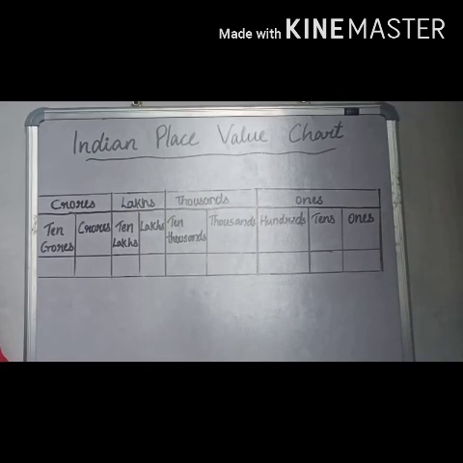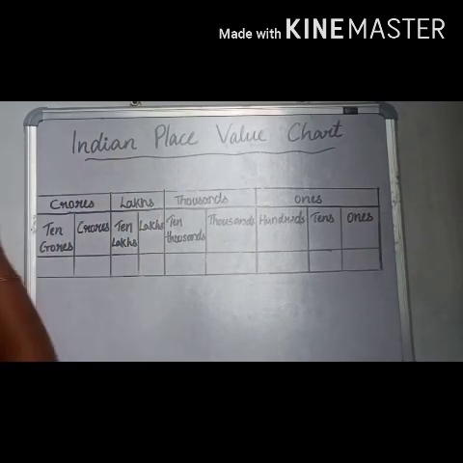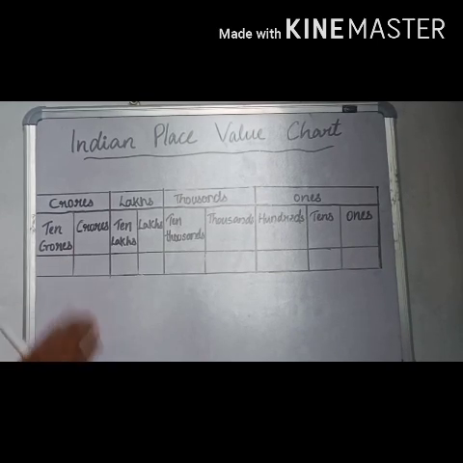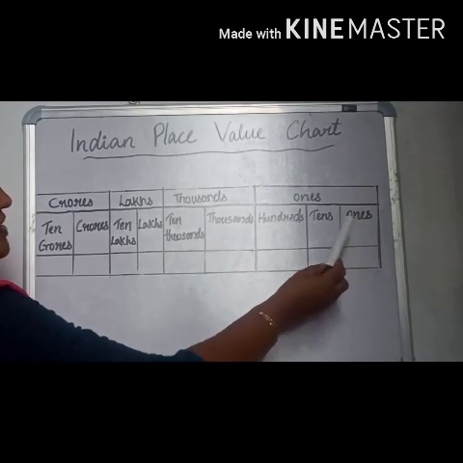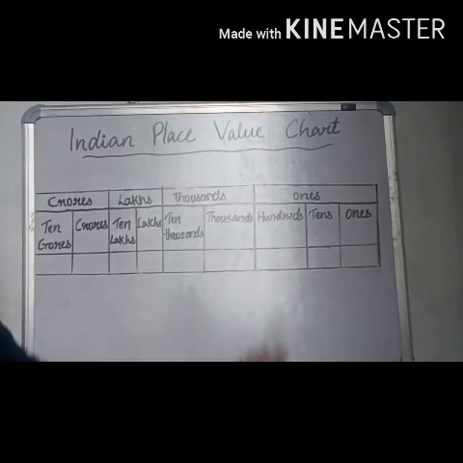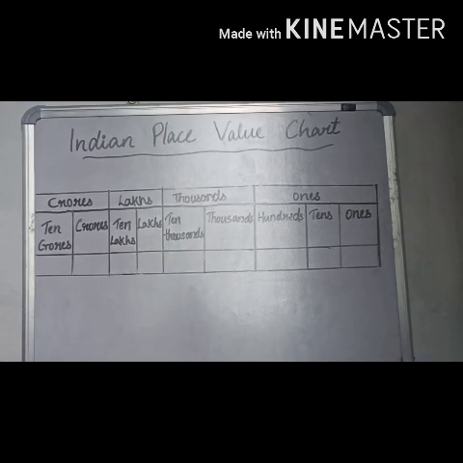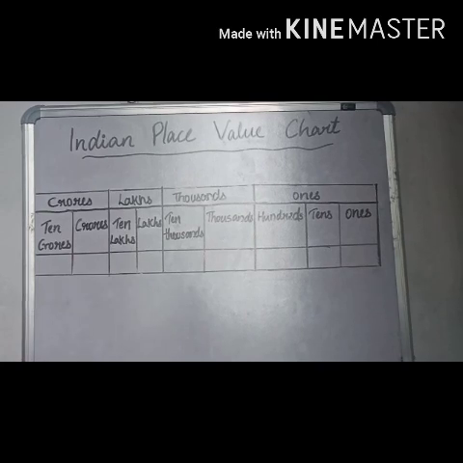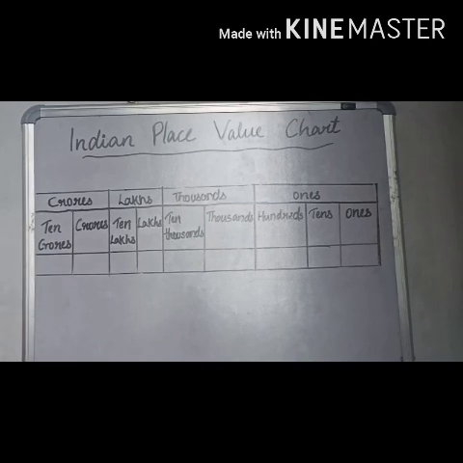We already discussed this. According to the Indian place value system, the numbers are divided into different periods. In ones period, there are ones, tens and hundreds places. In thousands period, thousands and 10,000s places. In lakhs period, lakhs and 10 lakhs places. In crores period, crores and 10 crores places. Here we can write one example.